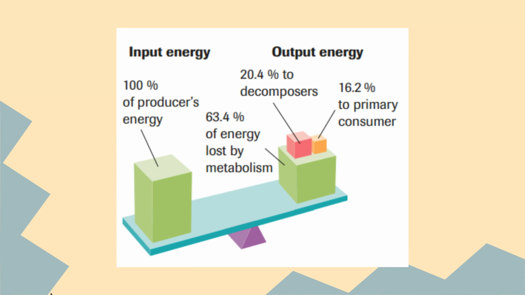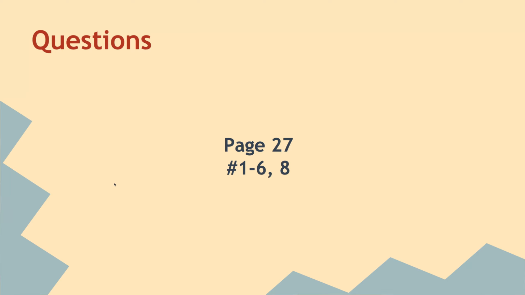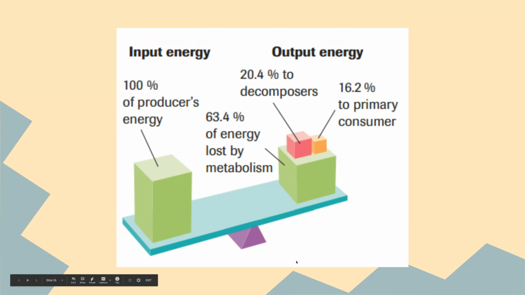So here is an example of input energy. 100% of the producer's energy, from that, 63% of that energy is lost by metabolism. And then 16.2 goes to primary consumers, and then 20.4 to the decomposers. Actually, we'll use the rule of 10%. Each level only gains 10% of the energy from the level before, and we'll talk about that in our next set of notes.